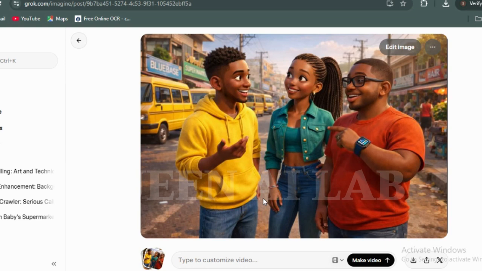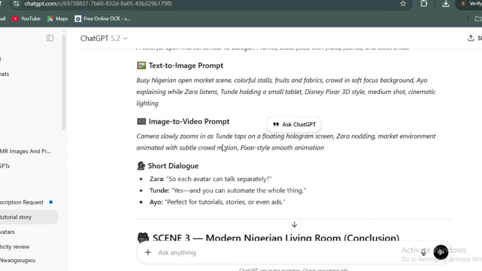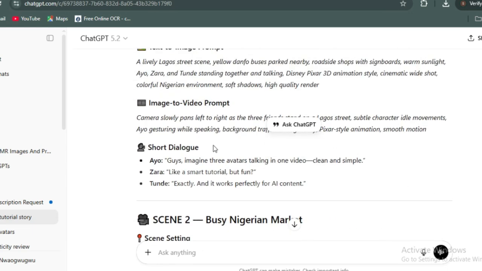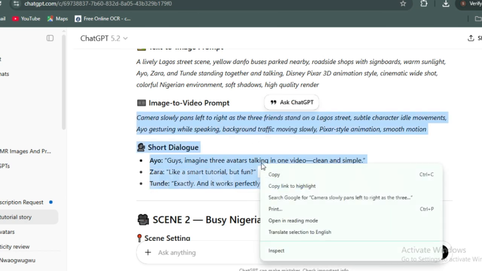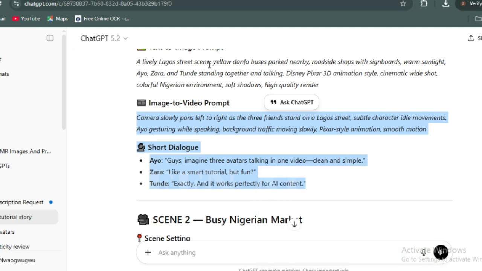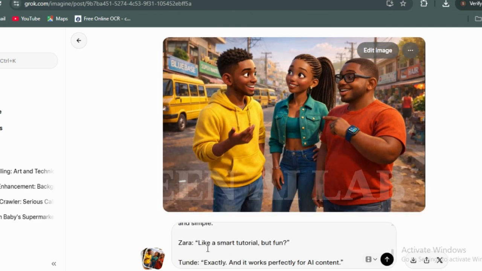This is our scene one, right? Now we'll move back to ChatGPT to get the scene one image to video prompt. So this is the image to video prompt of scene one. We need to copy it. Now over here, you need to pay very good attention. We'll copy the scene one prompt, then we'll drop it down on this box here.